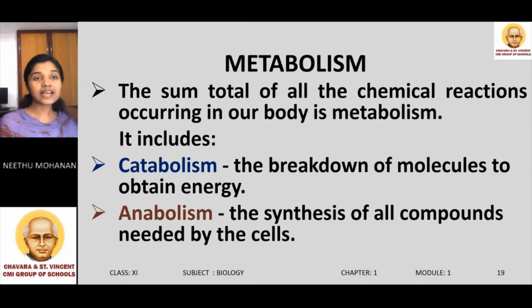Metabolism can be defined as the sum total of all the chemical reactions occurring in a living organism, and it includes catabolism and anabolism. Catabolism is a process of breakdown of complex macromolecules into simpler molecules. During this process, energy is released. For example, fat is a complex macromolecule. During digestion, fat is broken down into simpler molecules like fatty acid and glycerol.